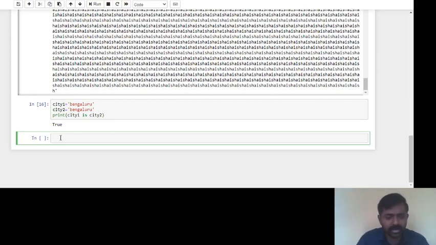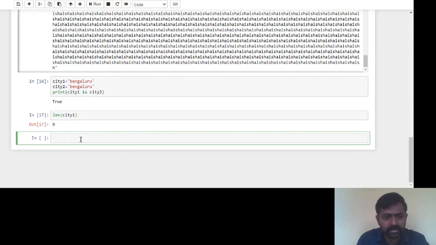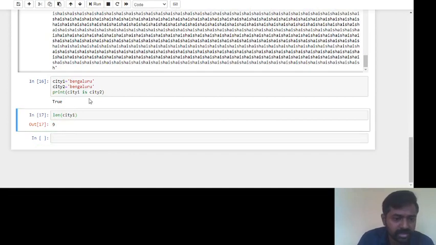Similarly, if I want the length of city 1, what is the length of city 1 here? 1, 2, 3, 4, 5, 6, 7, 8, 9. Probably you must get 9 as the output. You can see here the city length is 9.